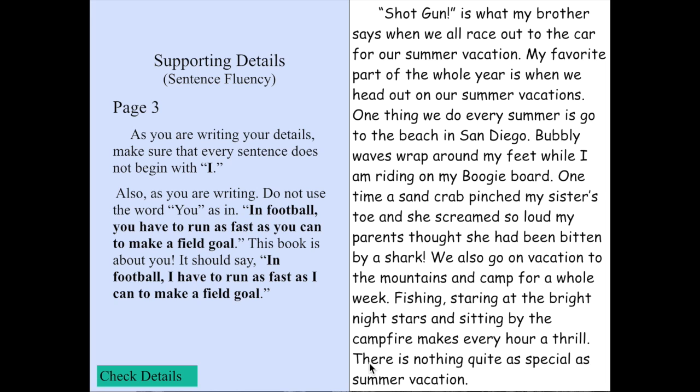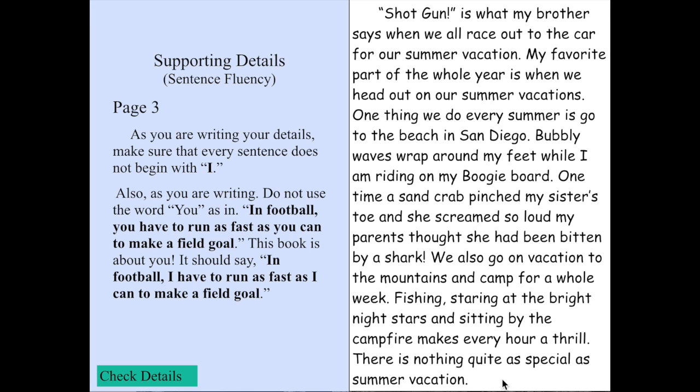And then again, here is the conclusion. There's nothing quite as special as a summer vacation. On each one of these pages, you want to give it a wrap up at the end. What is your big feeling? What is the conclusion? What is your big feeling about everything on that topic? You might say something like, when I grow up, I plan to take my kids on vacation. This author said there's nothing quite as special as summer vacation.